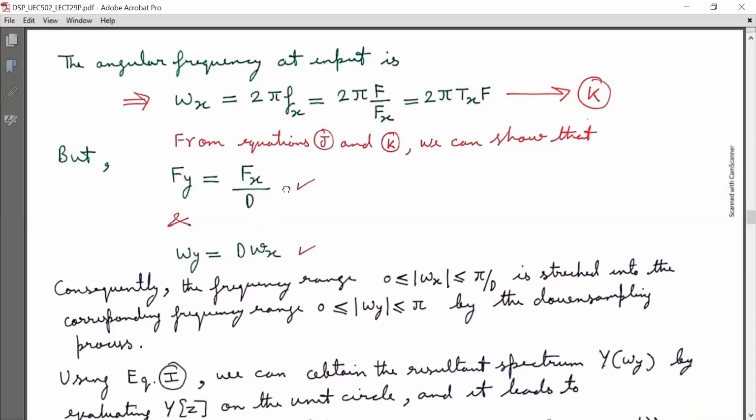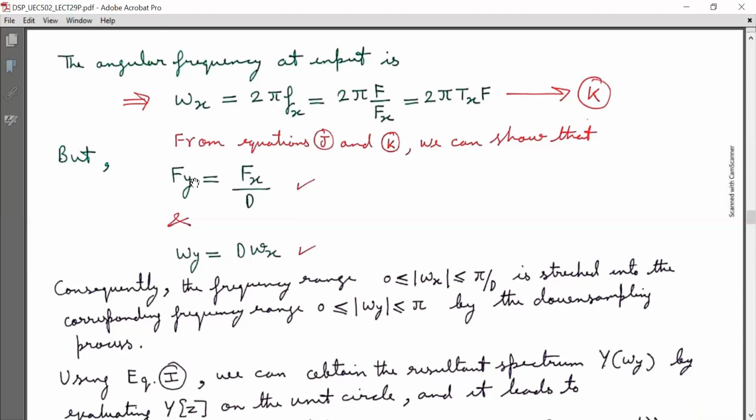Now this shows that the output sampling rate is capital Fy, which is equal to capital Fx by D. Capital Fx is the sampling rate at input. So the sampling rate at output is reduced by a factor of D, that is Fy is equal to Fx by D. And in the digital domain, the angular frequency of signal y[m], that is omega y, is D times the